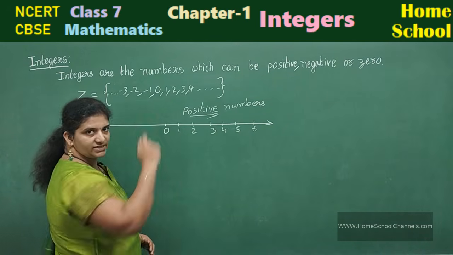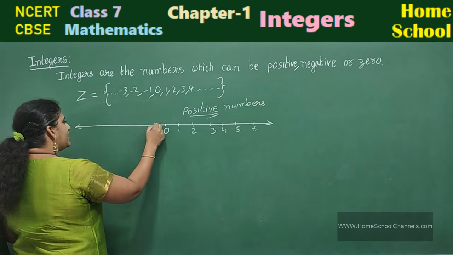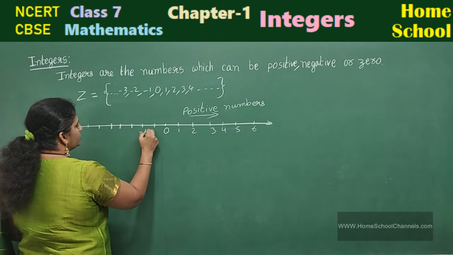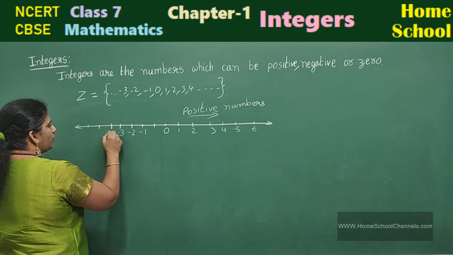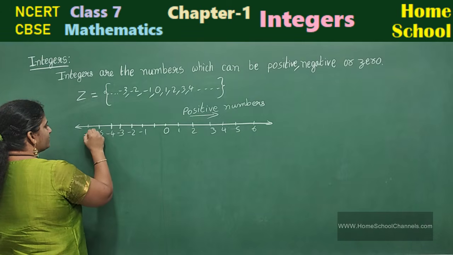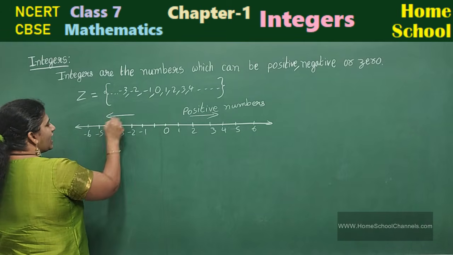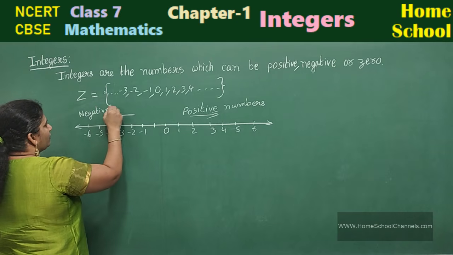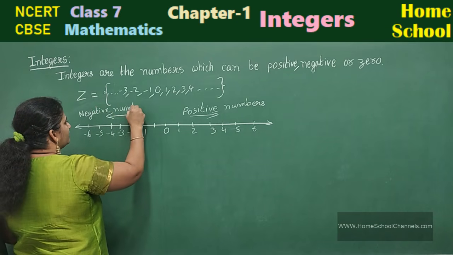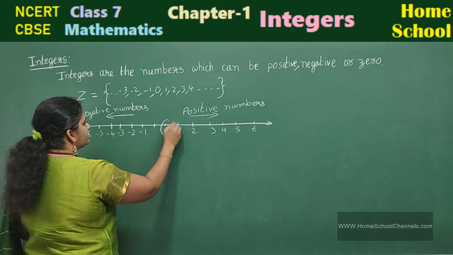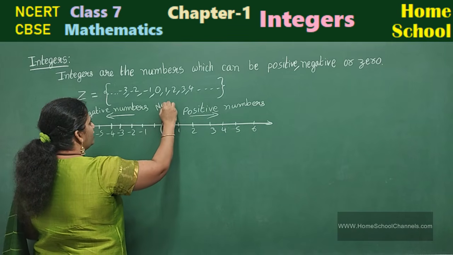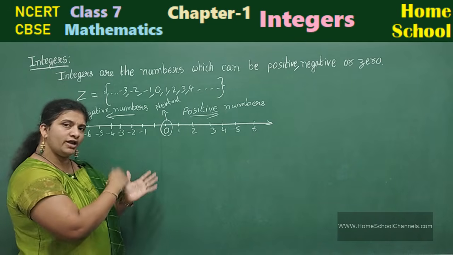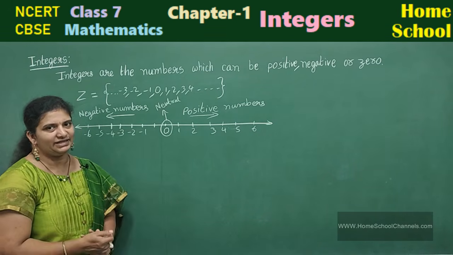And from 0 on the left side you can see all negative numbers: minus 1, minus 2, minus 3, minus 4, minus 5, minus 6. I show the arrow mark this side and write here negative numbers, where 0 is called a neutral number. It is neither positive nor negative, but it is an integer.